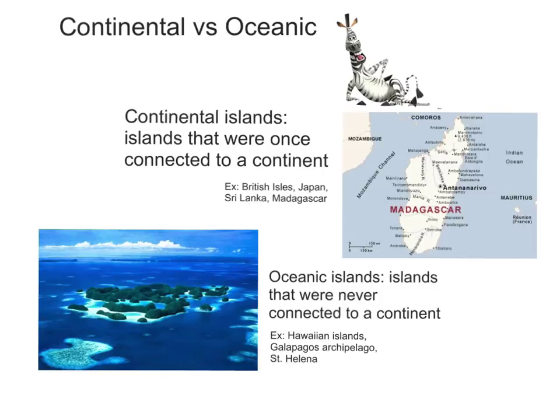Realizing that the distribution on islands provides conclusive proof that evolution occurred was one of the greatest pieces of sleuthing in the history of biology. But before we get to the evidence, we need to distinguish two types of islands. The first are continental islands. Those islands were once connected to a continent, but later separated by either rising sea levels that flooded former land bridges or by moving continental plates. On the other hand are those that were never connected to a continent, called oceanic islands, which arose from the seafloor, initially bereft of life, as roaring volcanoes or coral reefs.